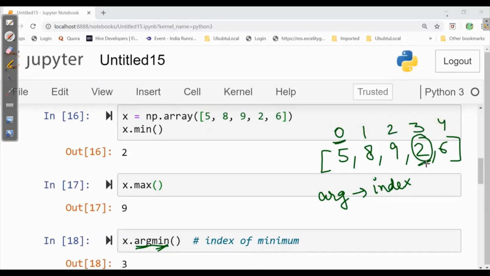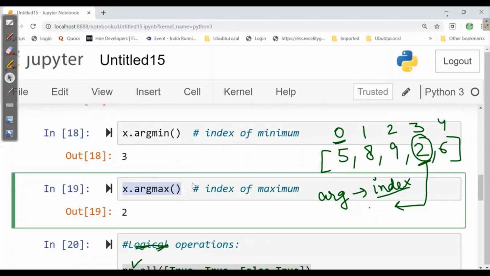So arg indicates the index of the minimum number. So it will be given as 3. Now if it asks argmax, argmax is the index of whatever maximum value we have. So it will be 2, as our maximum number is 9. So the index will be 2.